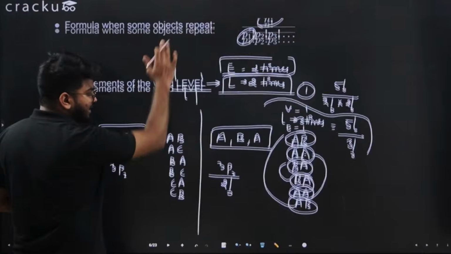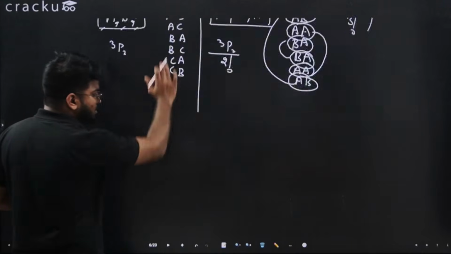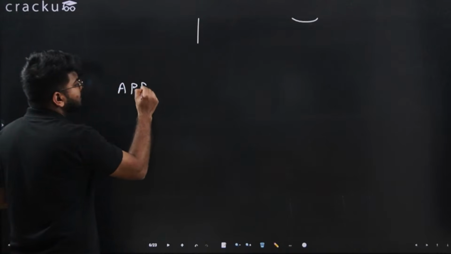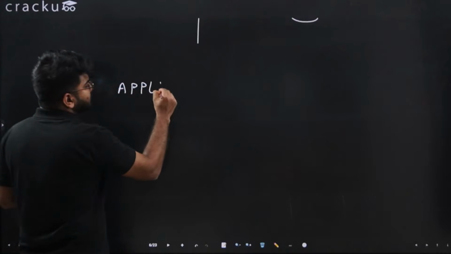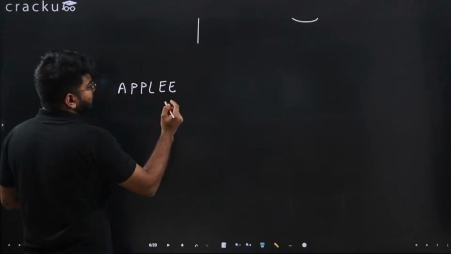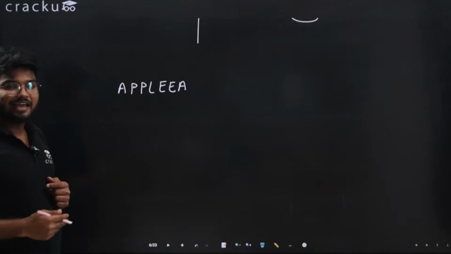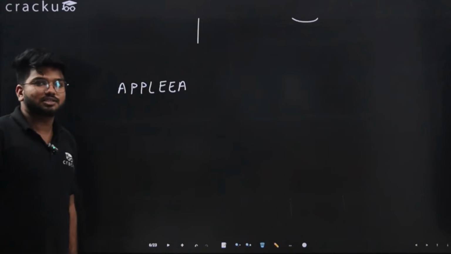Let's do a question and we'll see how many of you can do this. For example, I have apple, and A. Let's say this is the word. In how many ways can you arrange this?